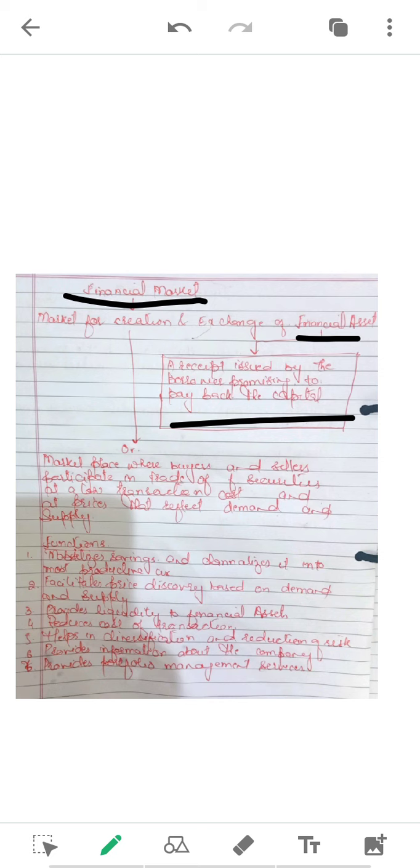So, the financial market is such a market wherein a financial asset is traded, wherein a financial asset is created. Now, what is the requirement? What is the need to trade the financial asset? We need to exchange the financial asset. I already told you, suppose at a point of time I have some surplus funds, isn't it? And so I want to invest it and I got the financial asset, a receipt from the borrower in return that he'll be paying me back.